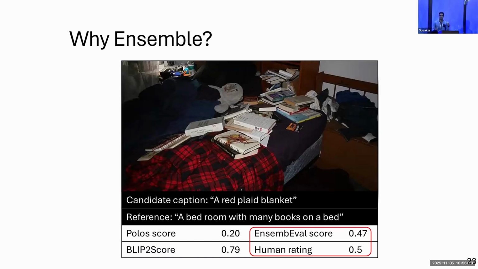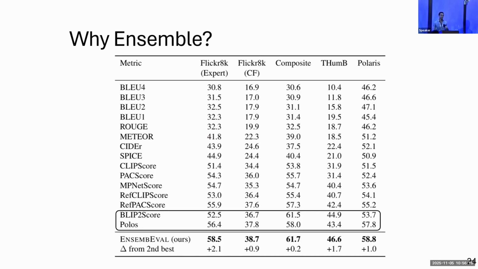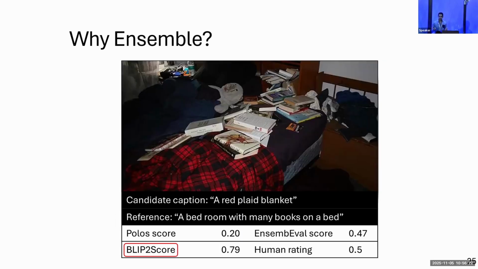Now, if we look back at the experiment results, you can see that both PoLoS and BLIP2Score were 2 of the metrics that were most correlated with human ratings. So why did they fail here? BLIP2Score provided a high score since indeed there is a blanket in this image, so the candidate is faithful. PoLoS provided a low score since it compares the candidate to the reference, and the reference didn't mention the blanket since it's not the first object that comes to mind when you look at this image.